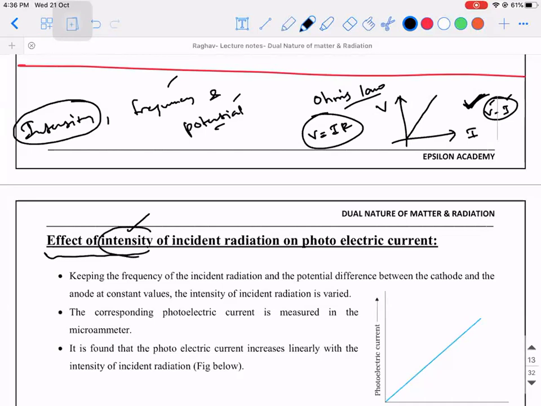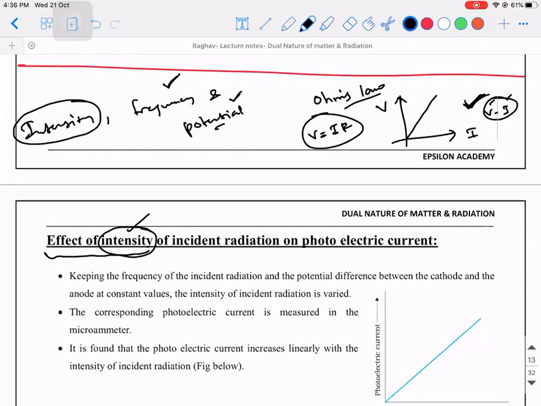You are varying the intensity. So what should be kept constant? You should keep the frequency and potential to be constant. Potential of whom? You need to keep the potential of the anode constant.